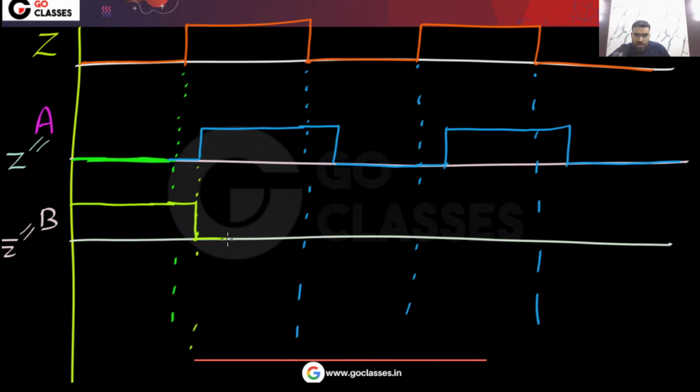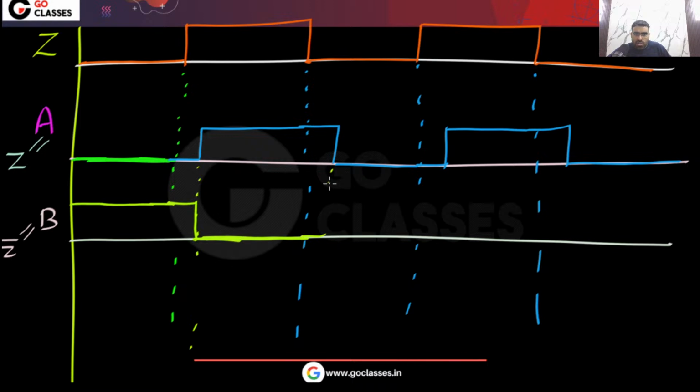Okay, like this. After the propagation delay, this will become 0. Now similarly, you can notice this Z is becoming 0. So this B will become 1, but after the propagation delay. You can see this Z is changing here. But this output of the inverter, this B, will change after the propagation delay.